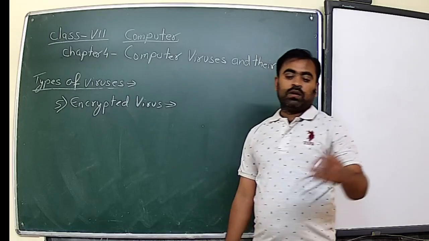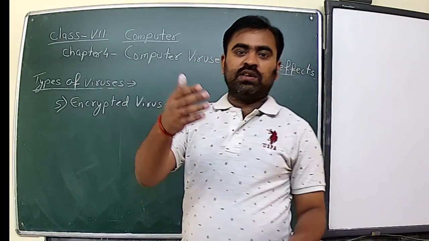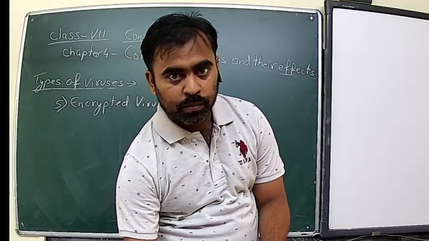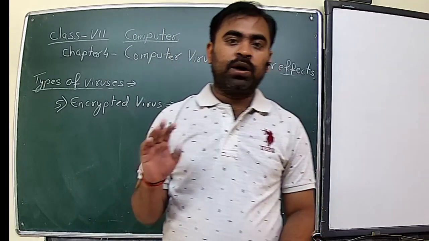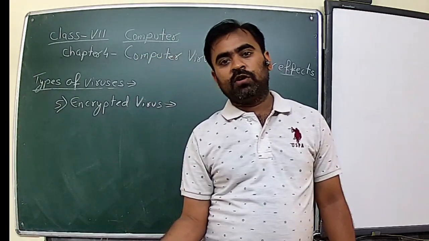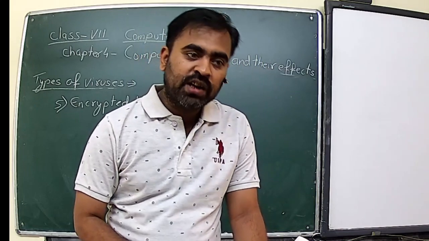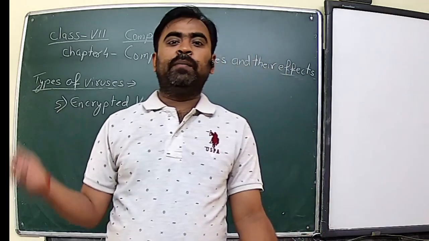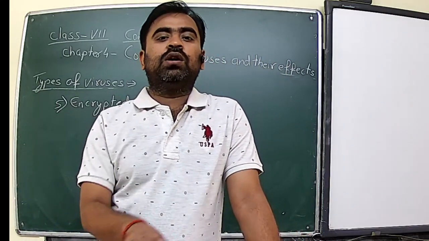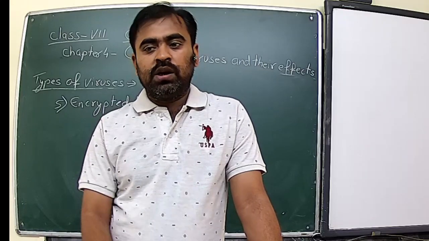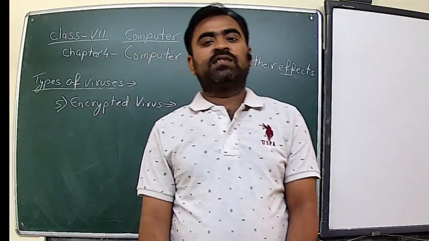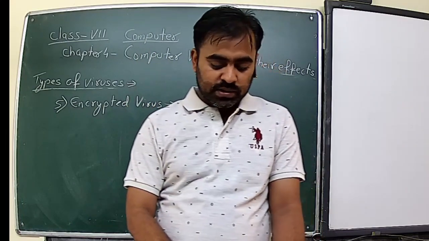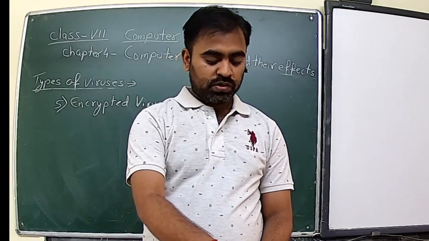Now you can see the polymorphic virus and the encrypted virus both can change their form and can't be easily detected. But the difference is that the polymorphic virus changes its virus signature, whereas the encrypted virus remains encrypted, and once it enters the new host system, it first of all decrypts itself. That means it decodes itself and then executes within the new system.